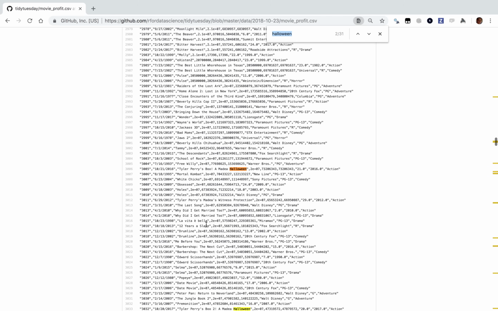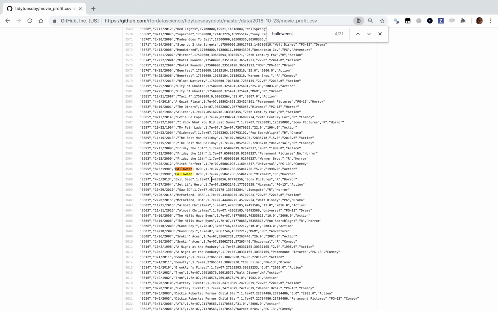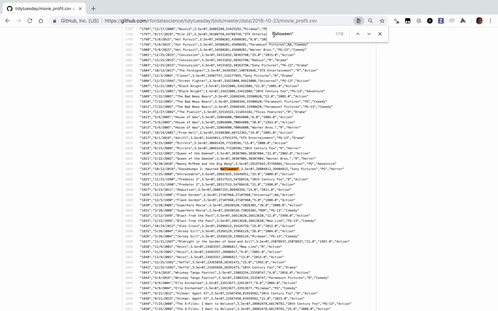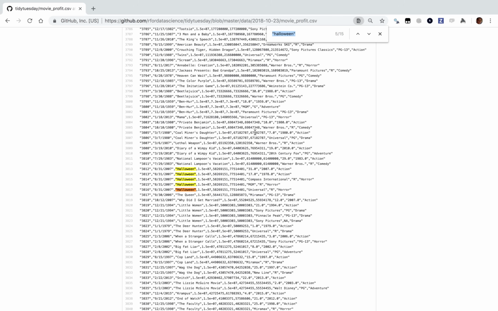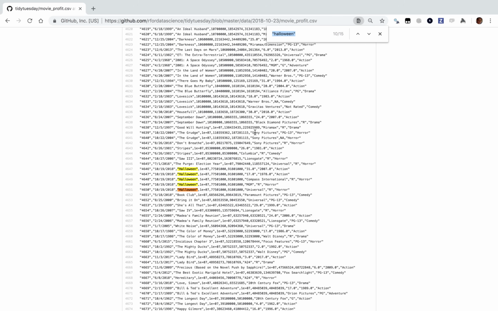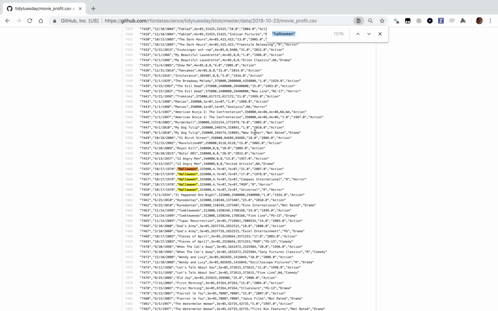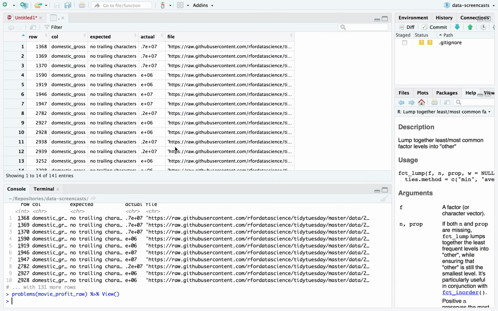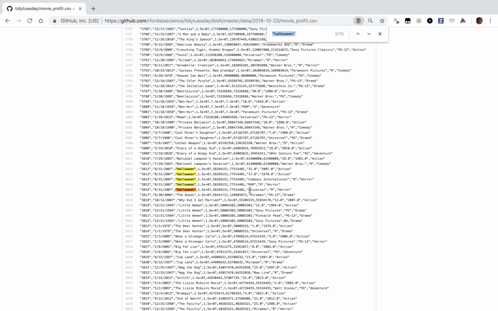All right, and if I take a quick look at Halloween, a lot of movies with Halloween in the name. Yeah, I see an action and horror rows for the movie Halloween, and multiple distributors, even within each date. Okay. I'll tell you what I'll do now. I'm going to want only one row for every movie that pops up multiple times. Often want the last ones. Looks like in Halloween, the last one, Universal R Horror, is one of the better ones. Often it's got a bad one first, good one after.